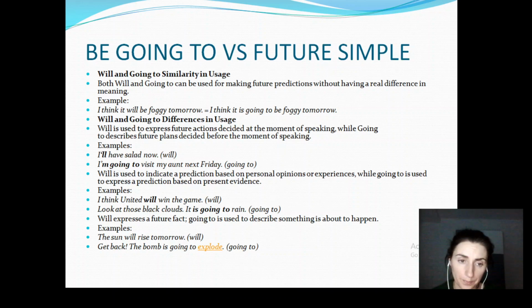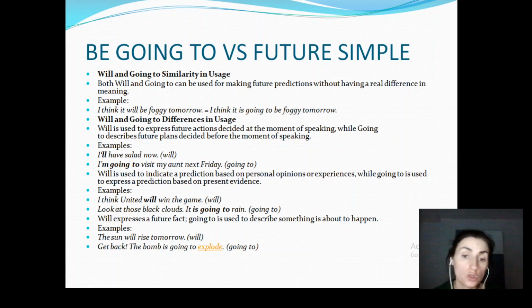Will is used to indicate a prediction based on personal opinions or experiences, while going to is used to express a prediction based on present evidence. So this is the main difference. Opinion, experience versus evidence. For example, I think United will win the game. That's my opinion. Look at those black clouds. It's going to rain. I have a certain evidence because I'm looking at the black clouds and I know it's going to rain.